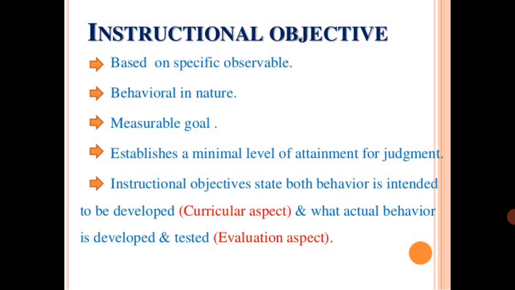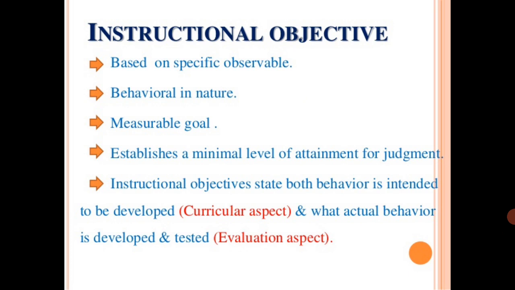Next, what is an instructional objective? Instructional objective is based on specific observable behavior among the students. So this is an objective that can be observed. It is very specific in nature. But educational objectives cannot be observed, they are not specific, they are general in nature and broader in sense.